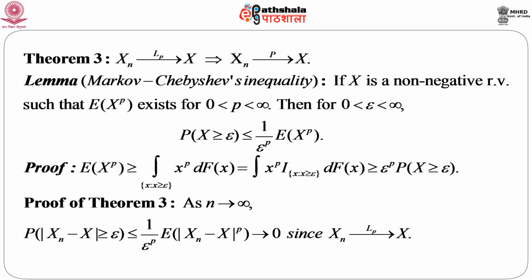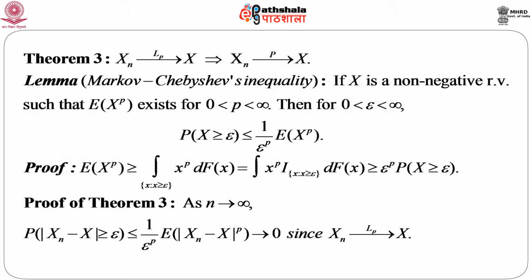So, we start from the expectation of x to the power p, which is greater than or equal to the integral not over the full range, but over the partial range, that is x greater than or equal to epsilon, of x to the power p f(x) dx, which is naturally greater than or equal to epsilon to the power p times the probability that x is greater than or equal to epsilon, and hence the proof of Markov inequality.